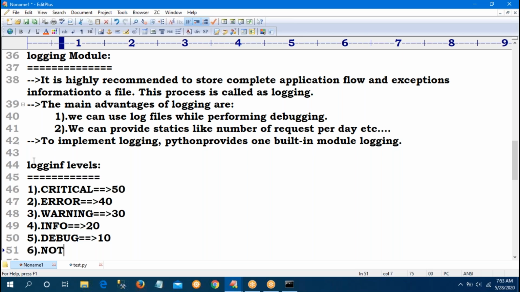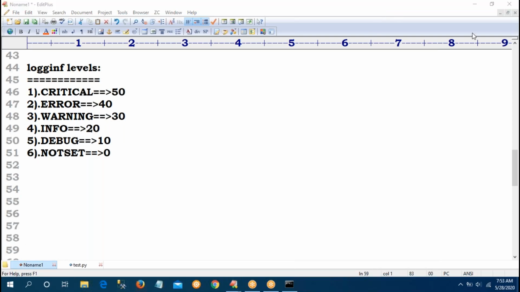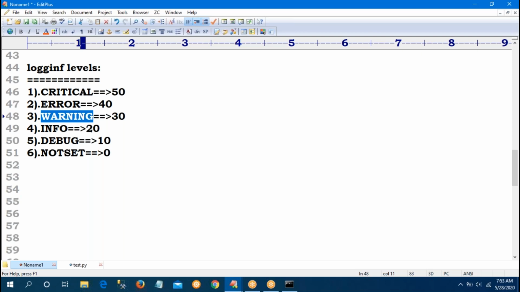Last, not set. There are all the different logging levels. Critical is 50, error, and all these are available there. So now, whenever I store logging information at warning level, the file will store warning level and higher, meaning warning messages, error messages, and critical messages will all be stored. If I give debug, which is 10, then 10 and above numbers, 20, 30, 40, 50, will all be stored in the logging file.